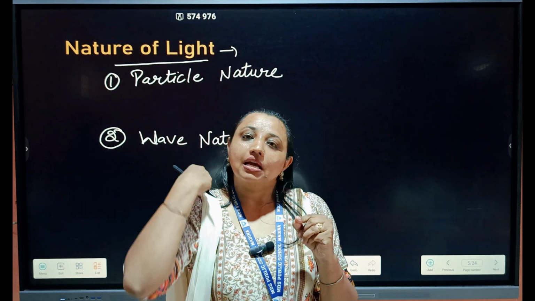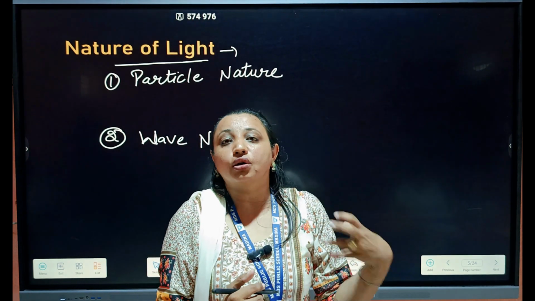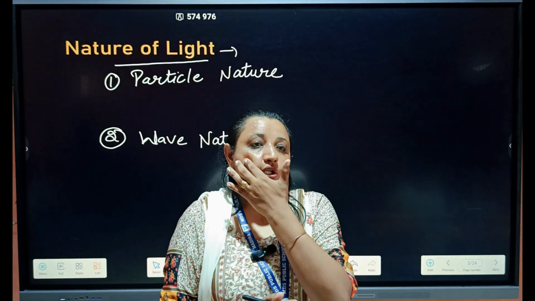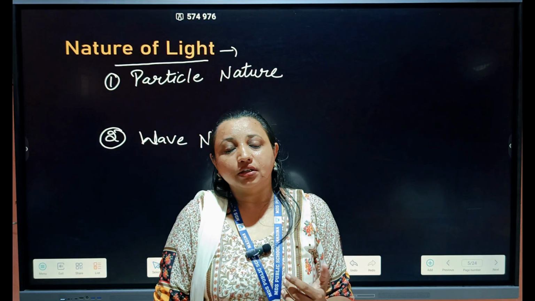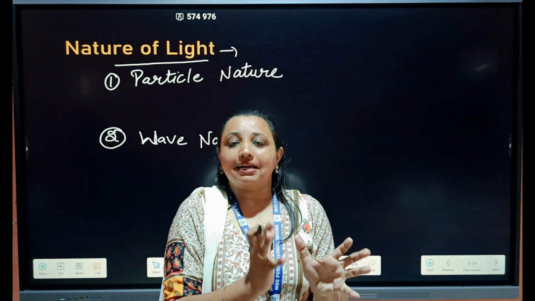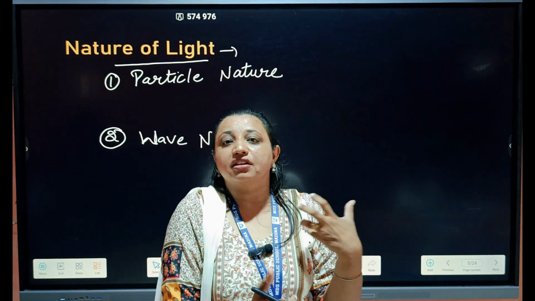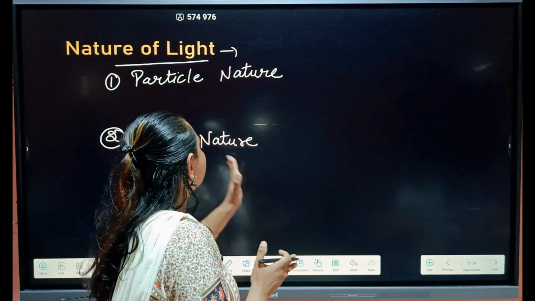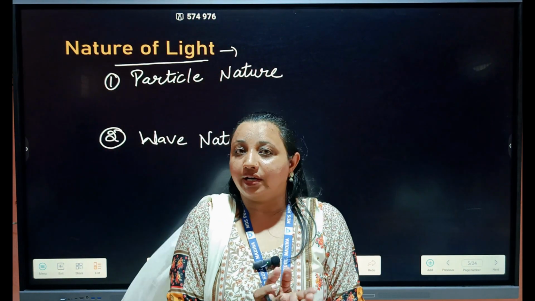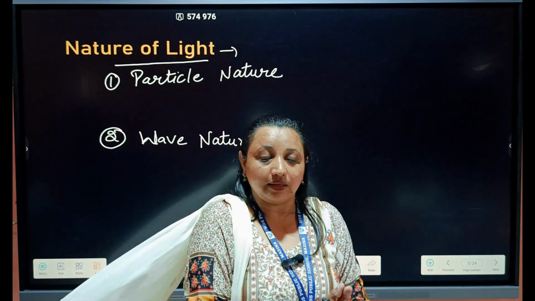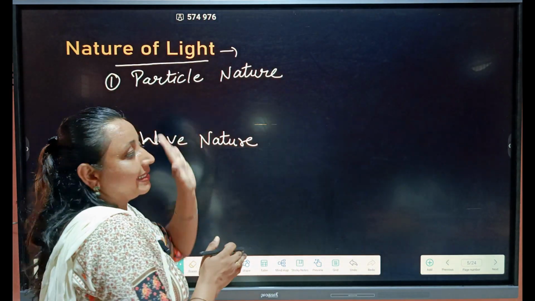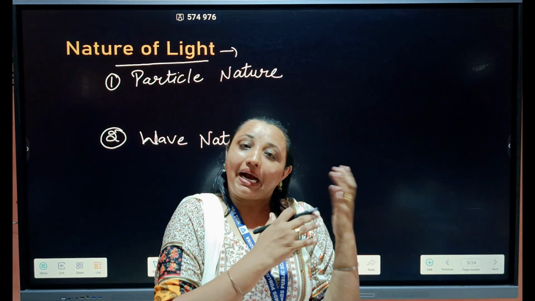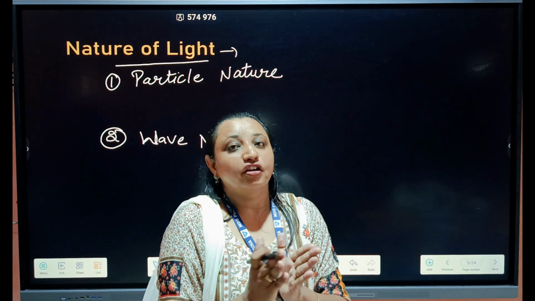Particle nature means the light travels in the form of photons or particles. Newton gave the corpuscular theory, in which he said that the light travels in the form of corpuscles or tiny packets. We can also say particle nature as photon nature, which you have studied in class 12. But here just understand that the light has particle nature as well as wave nature.